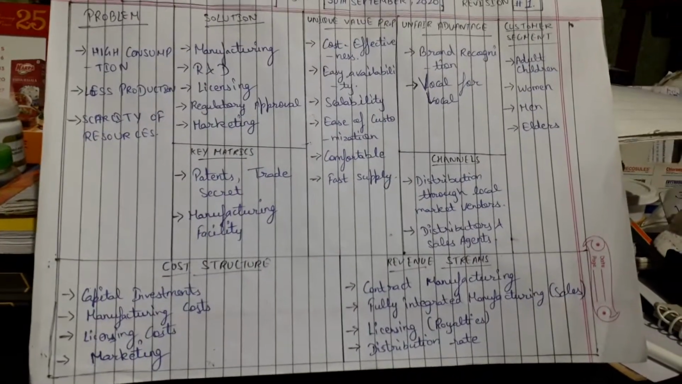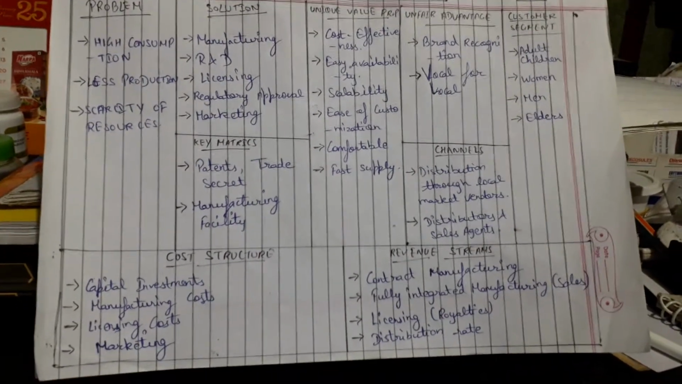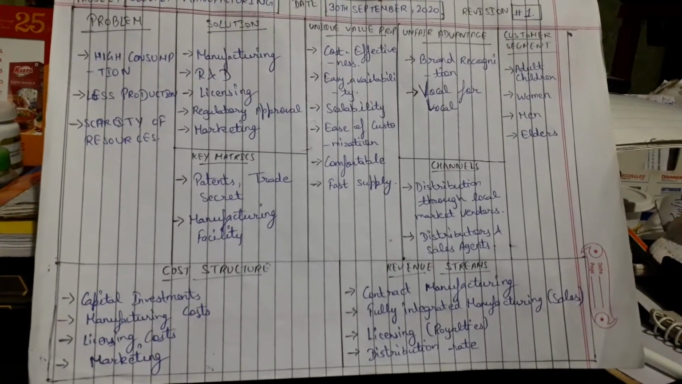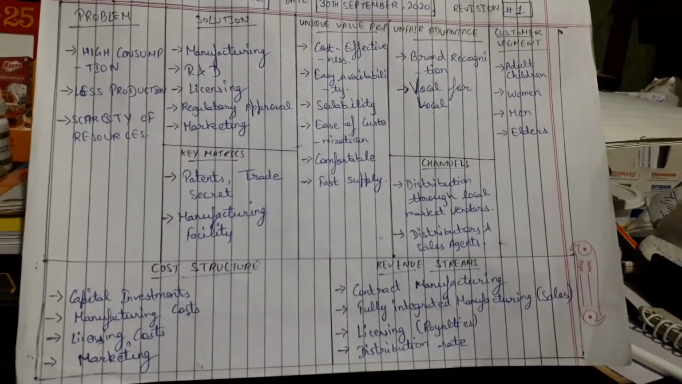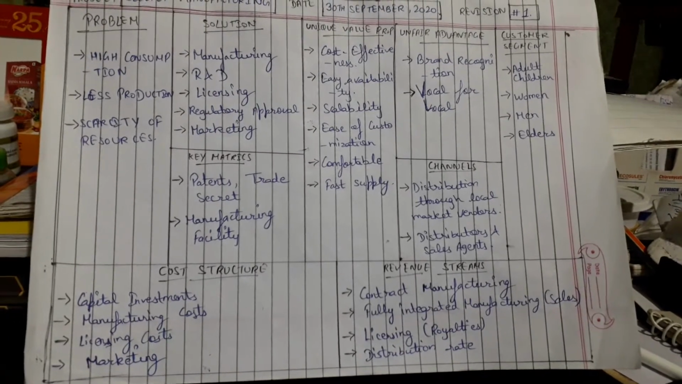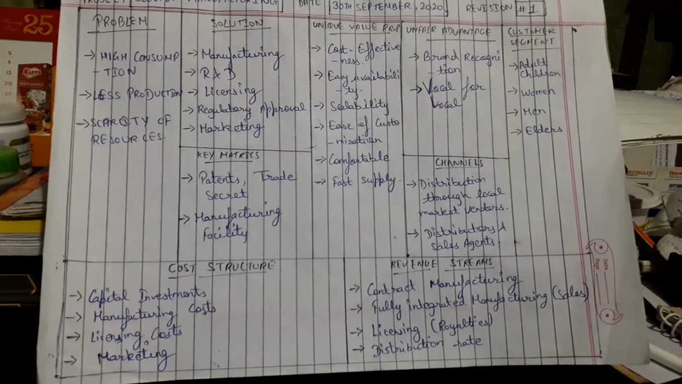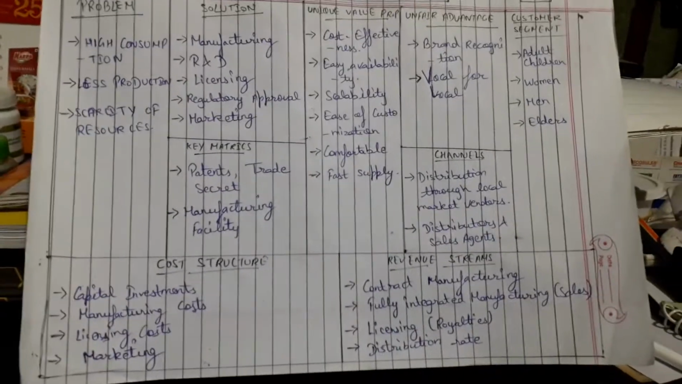Some of the points I have highlighted here are problem, solution, key metrics, unique value proposition, unfair advantage, customer segment, channels, cost structure, and revenue streams. So let me start introducing them in detail. The first is problem.